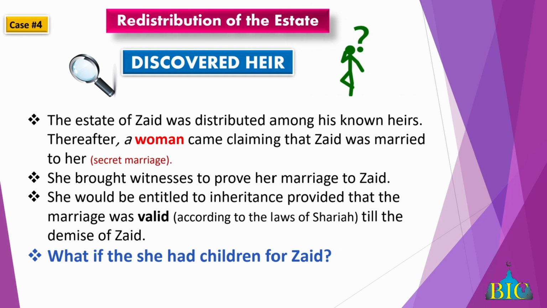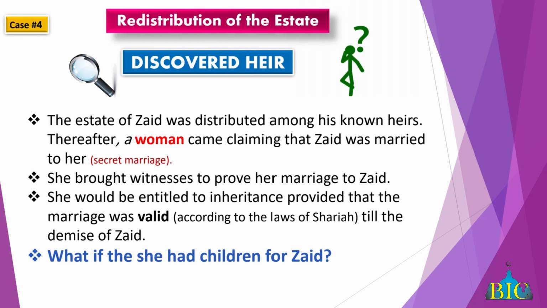A discovered child. And this is the whole issue we have here with second marriages not being done properly. Second wife living somewhere in some apartment, nobody knows about it, children, this and that, and the man going 3 days every month, but you're not seeing him in the markets. So afterwards, this man passes away, and she can come and say, hey, I was married to him. There is more trouble. She would be deprived of her inheritance, and if she has children for him, they will be deprived of the inheritance.